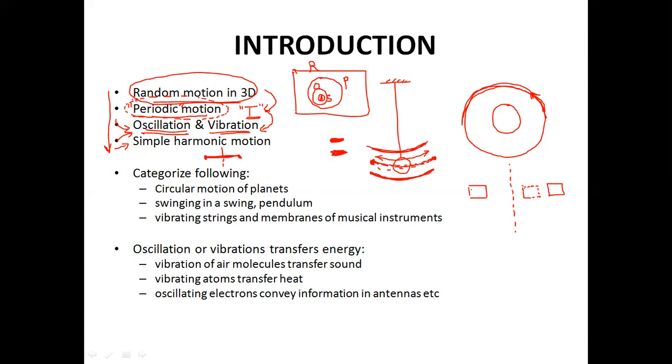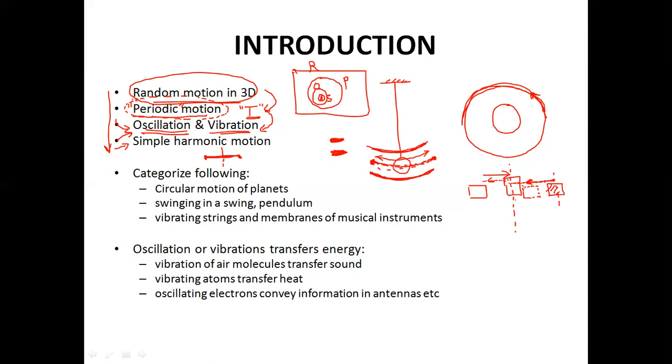For example, you know that this particular object, as it moves away from the mean position, it would slow down. You know this by common sense. Why is it slowing down? Because there is a certain kind of restoring force acting on it, which is pulling it backward, and finally it will slow down and stop over here, and then it will start moving backward. As it moves backward, speed would go on increasing and it would pass the mean position with a maximum speed, and then would move to the other side wherein its speed again would go on decreasing because of the restoring force which is trying to pull it back.